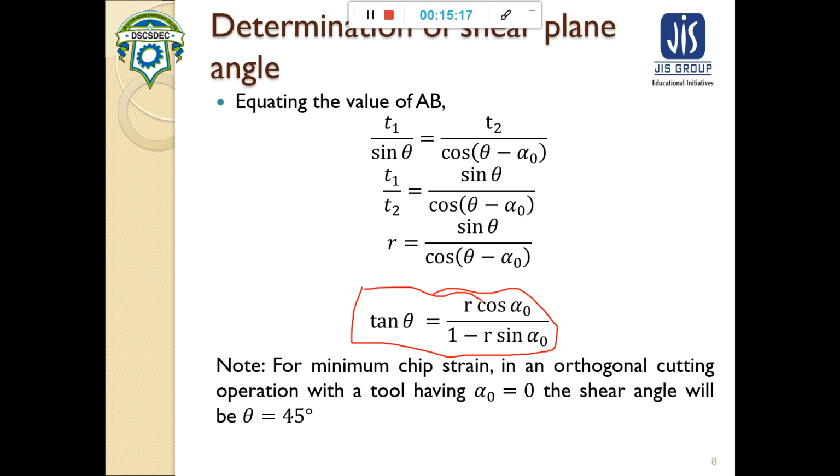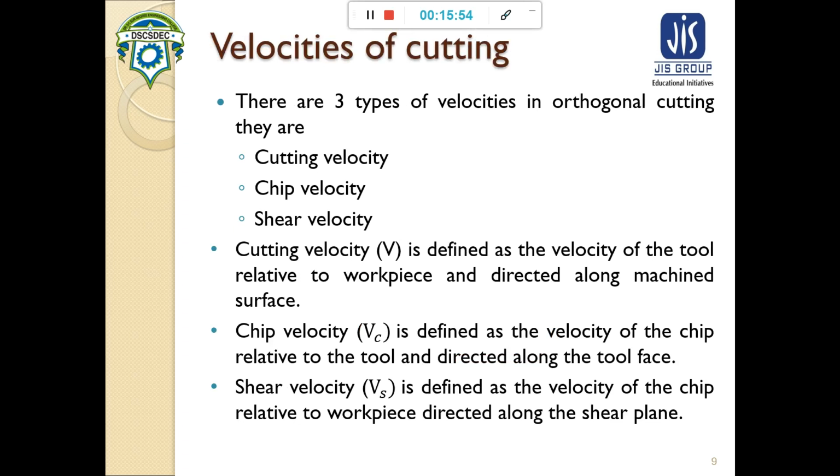That would give us the value of the shear plane angle. Now for minimum chip strain, in case of orthogonal cutting operation, r will be 0 and alpha naught is also 0. So in that case the shear angle will be 45 degrees. So that is it about determination of the shear angle. Now we will see about the velocity.